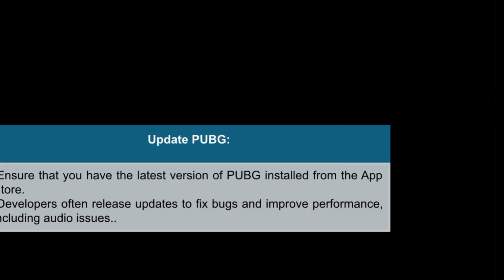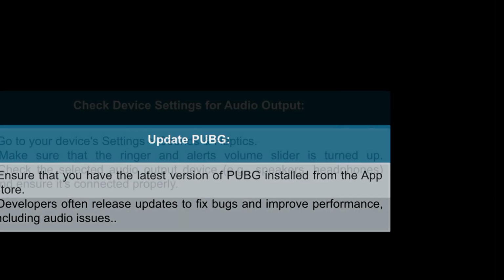The third option is update PUBG. Ensure that you have the latest version of PUBG installed from the App Store. Developers often release updates to fix bugs and improve performance, including audio issues.